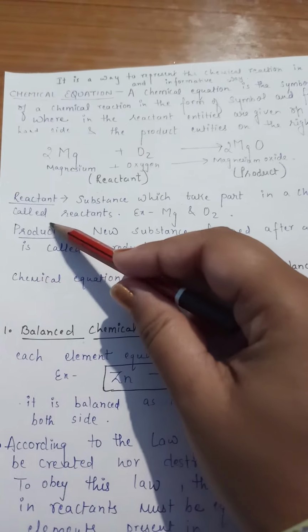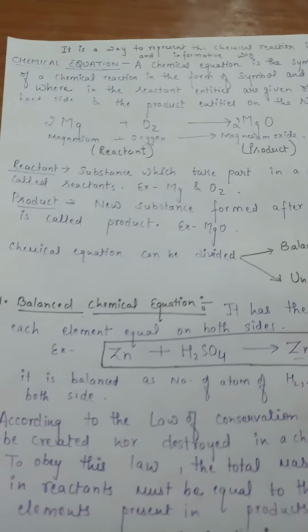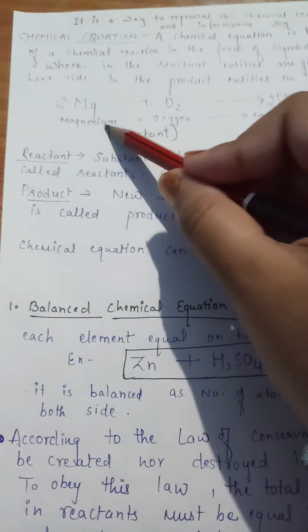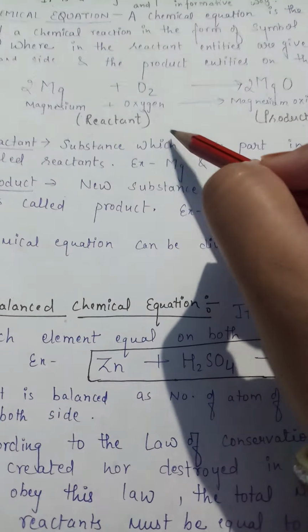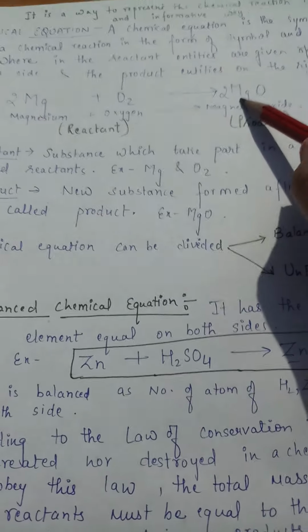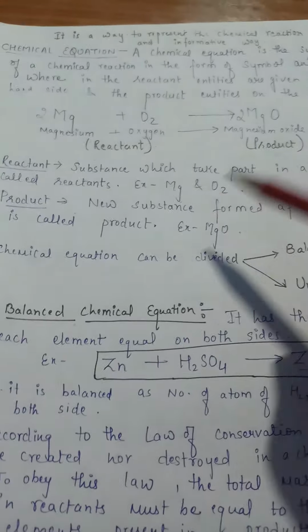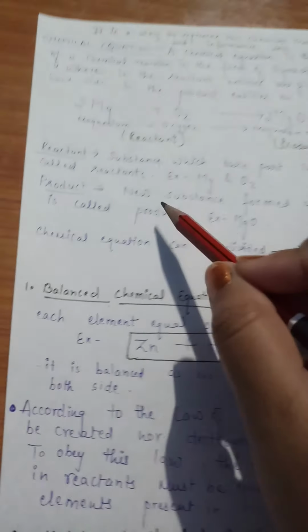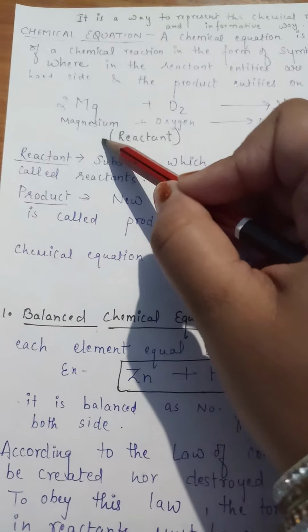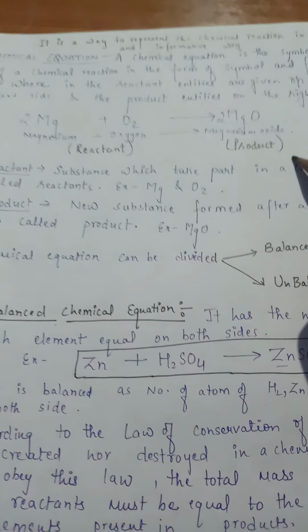After this, what is reactant and what is product? A reactant is a substance which takes part in a chemical reaction. Those substances that are taking part here in these reactions, magnesium and oxygen, are taking part, and magnesium oxide is formed. So this is the product. Magnesium oxide is the new substance. So the new substance that is formed after a chemical reaction is called the product.